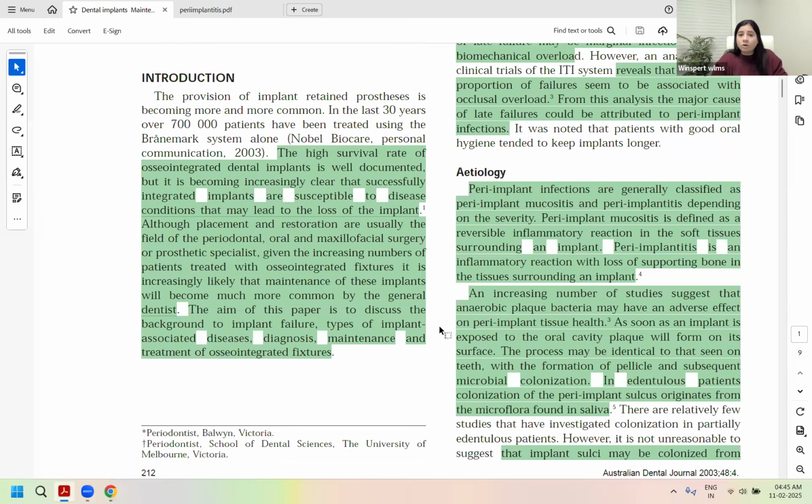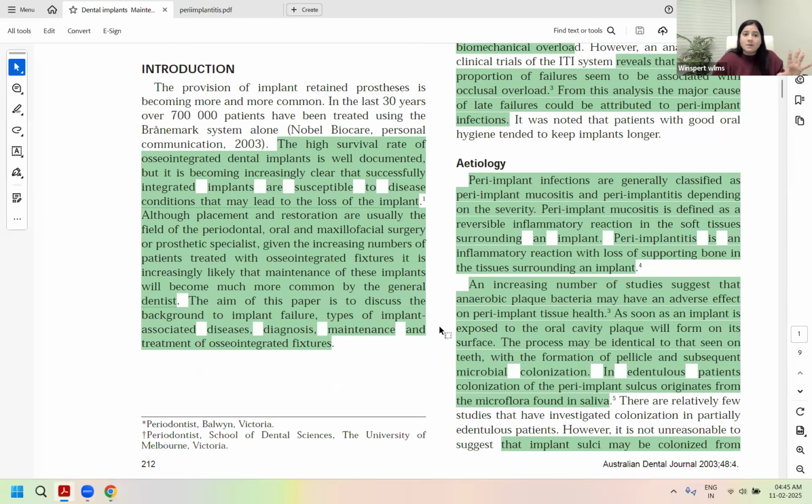So although this is all specialized zone, but the importance of general dentists is increasing and becoming more common for the maintenance of these implants. A similar avenue opens up in the examination actually, where the orthodontic treatment initial screening is also being done by general dentist.